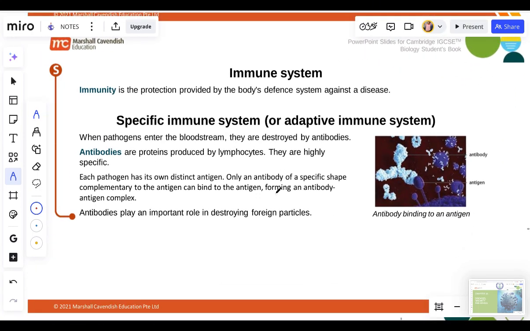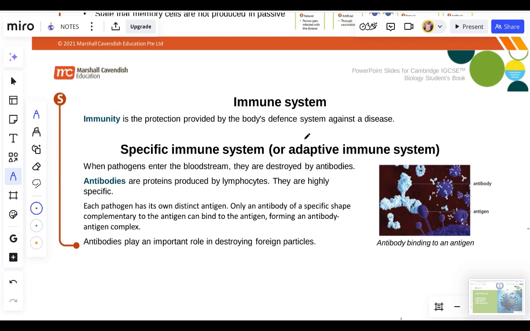Now let's take a look at natural body immunity. Sometimes when our immunity becomes weak, we have to boost our immunity to be able to withstand disease, because diseases are to our body what the enemy of a country is to that country. Immunity is the protection provided by the body's defense system against disease. The defense system the body provides against any disease is called immunity.